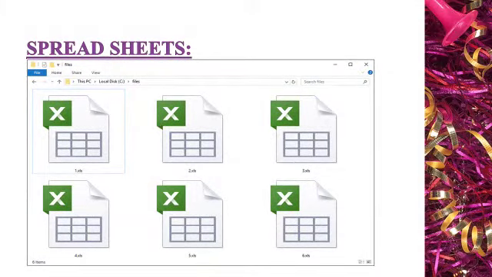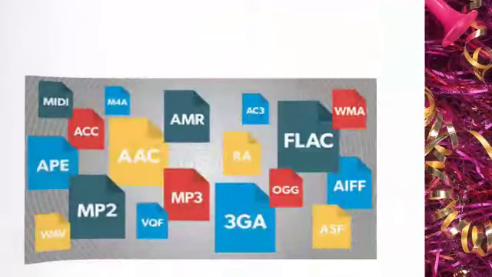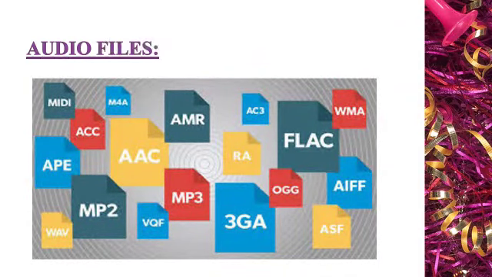Spreadsheets. A spreadsheet created in MS Excel has the extension of .xls or .xlsx, children. Image files. Image files are usually saved with a number of file formats: .gif, .jpg, etc. Audio files. Audio files are saved with the extension of .mp3, etc.